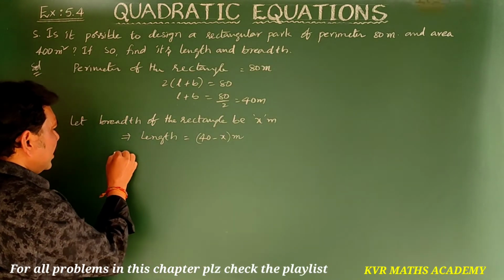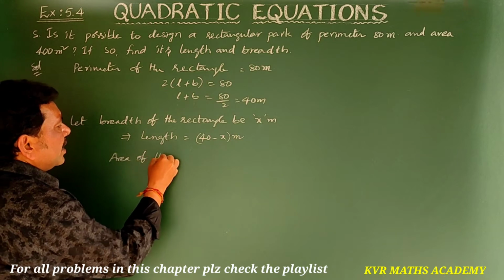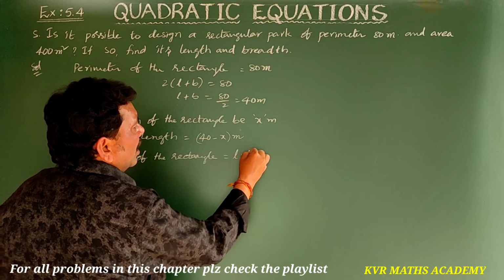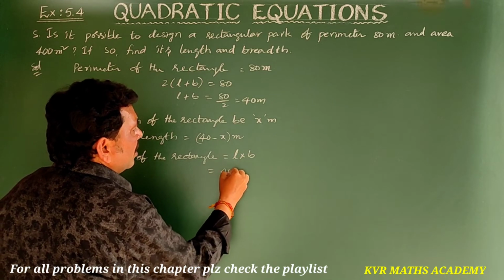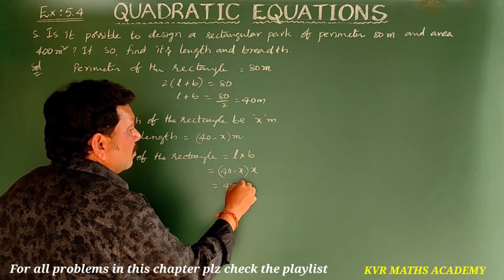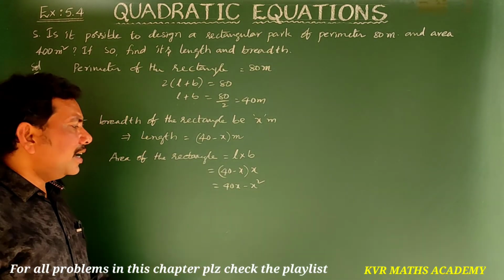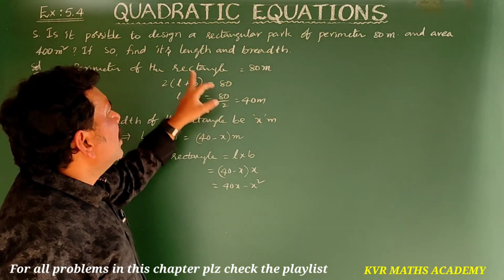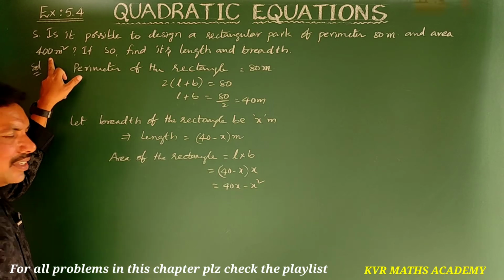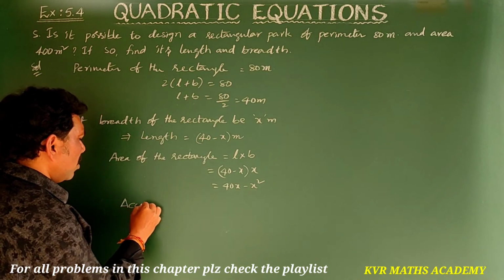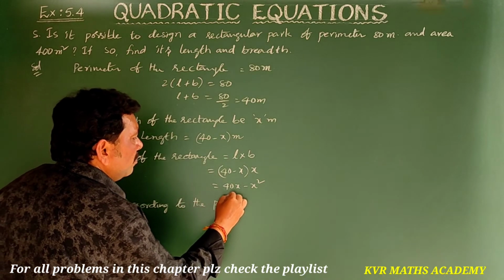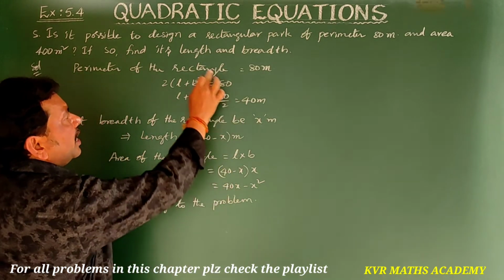Now area of the rectangle is L into B. So length 40 minus x into breadth x is equal to 40x minus x square. According to the problem, area of the rectangle is 400 meters square.